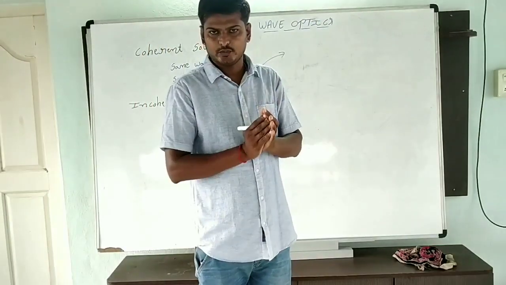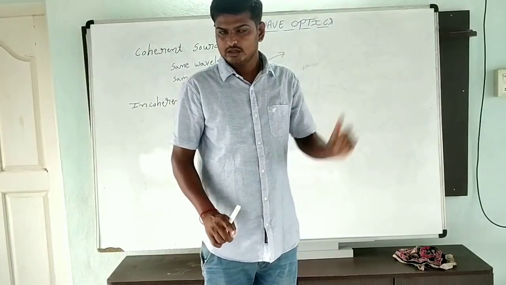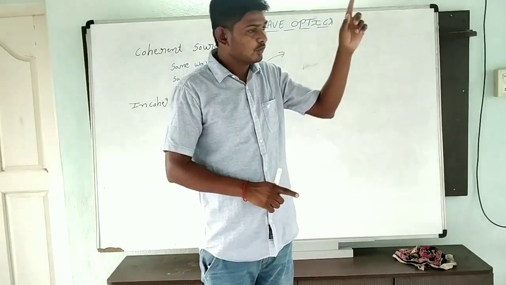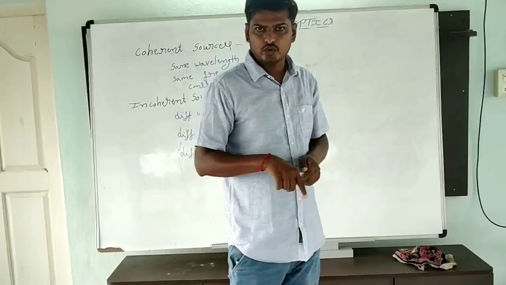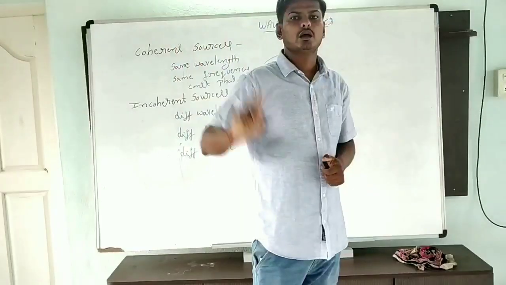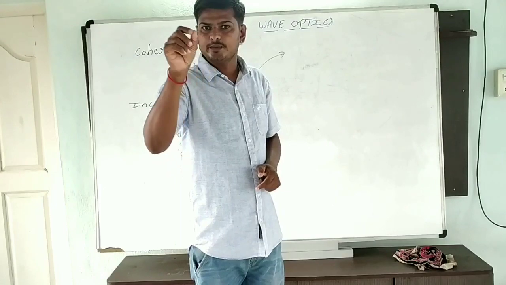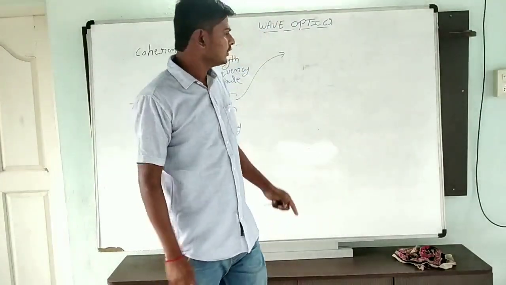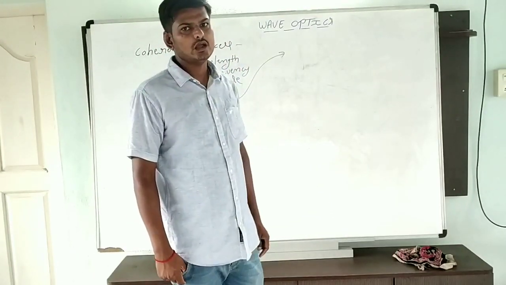The light waves emitted from both the bulbs, we can't say coherent, because they may be differing in amplitude. The two independent sources may emit light waves of the same wavelength but not the same amplitude. That's why we can't say two independent sources are coherent.